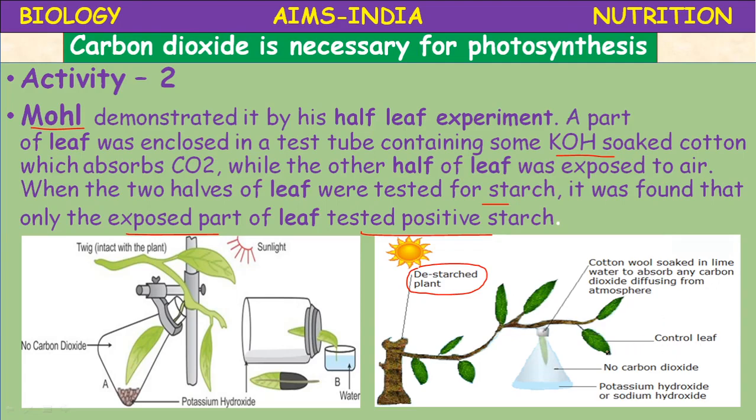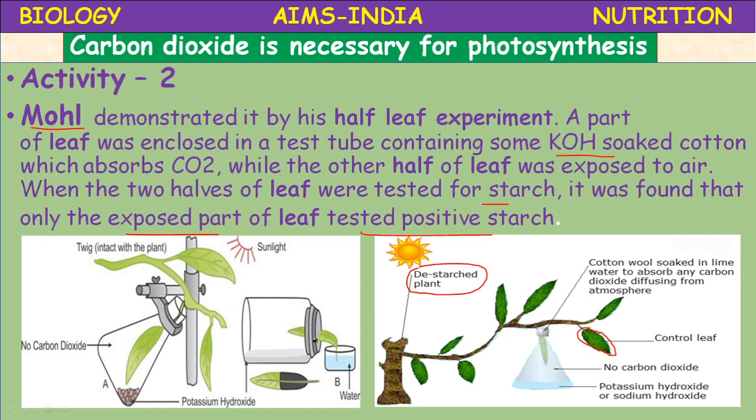Then control leaf is, this is the control leaf, and no carbon dioxide inside this conical flask, and potassium hydroxide or sodium hydroxide, some alkali is kept inside this, so that if any carbon dioxide is there, it absorbs. So this is the control leaf, means for this leaf everything is available, carbon dioxide, water, sunlight, everything is available. And he performed the test. This is one type of arrangement.